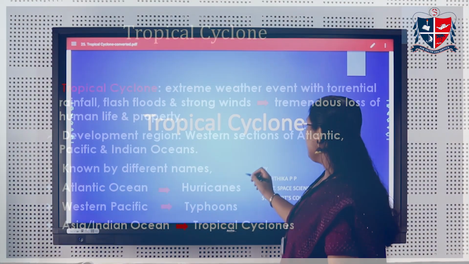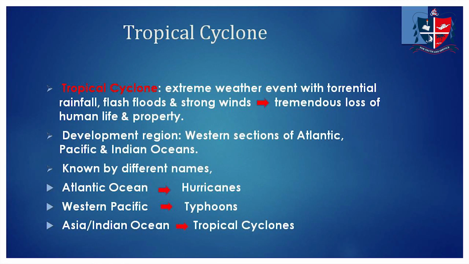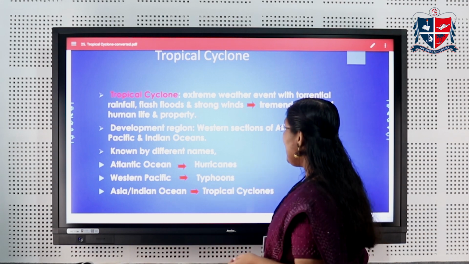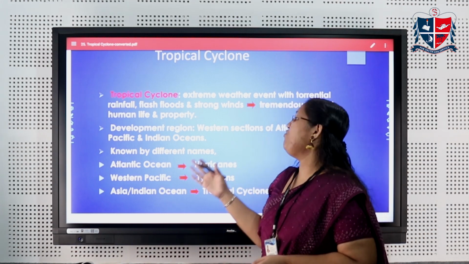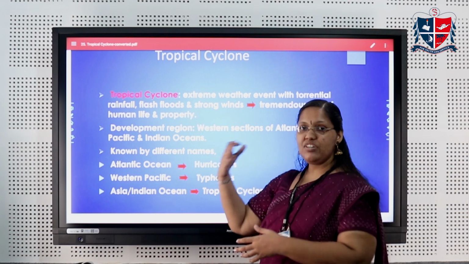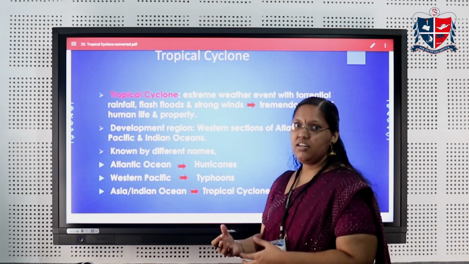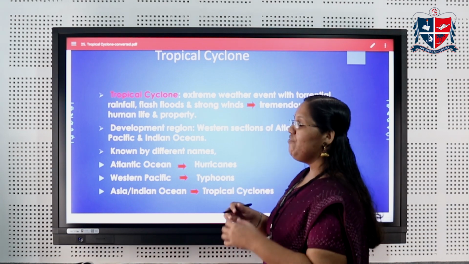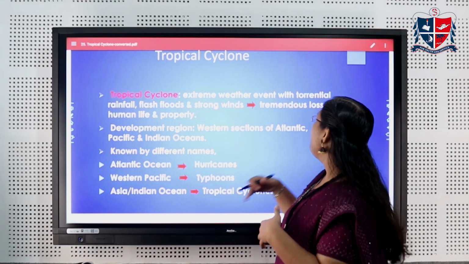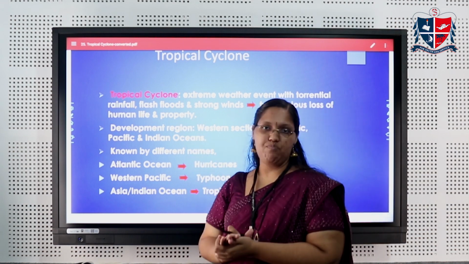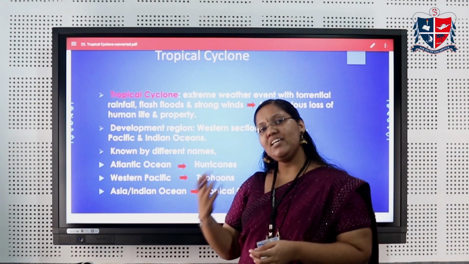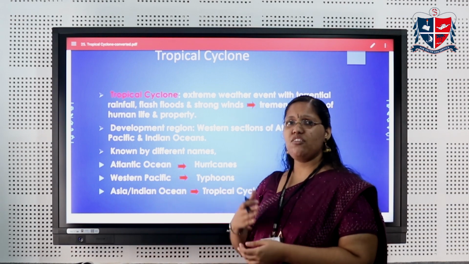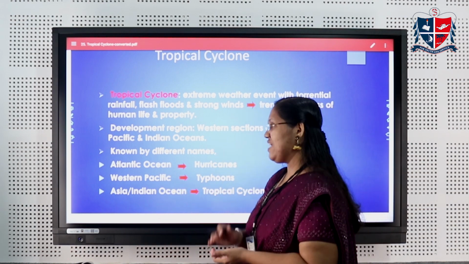We can look at what a tropical cyclone is. A tropical cyclone is an extreme weather event. We describe it as extreme because we have torrential, very heavy rainfall and flash floods. Flash floods are floods which we cannot detect earlier; suddenly there will be floods, and there are strong winds. When a tropical cyclone hits us, there will be tremendous loss of human life and property. We have already faced so many cyclones. Recently also we faced a flood due to cyclones.